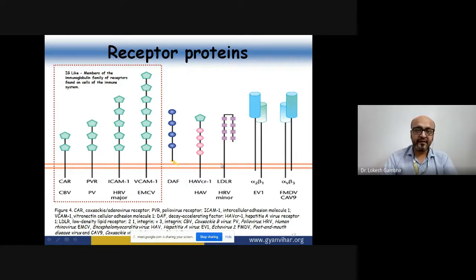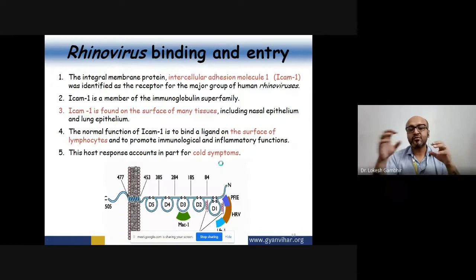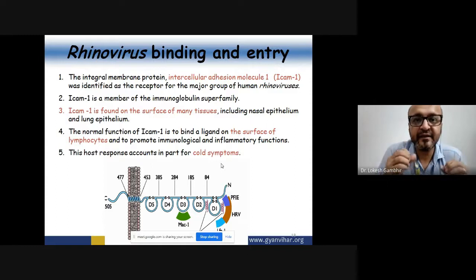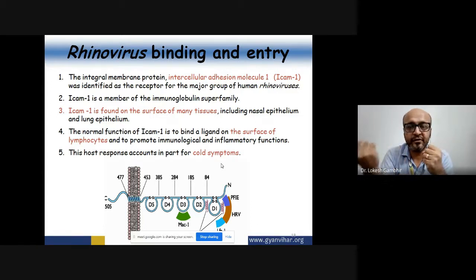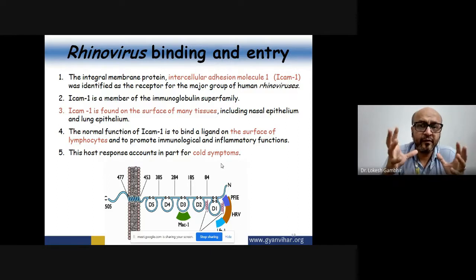So that is the essentiality that one needs to understand, that attachment to the virus is of utmost importance, and this receptor is mediating as a bridge between the virus and your cell entry. So when I'm saying the rhinovirus binds, when we're talking about this picornavirus, let us talk about an example with rhinovirus: how this rhinovirus is utilizing the ICAM1 molecule as a receptor.